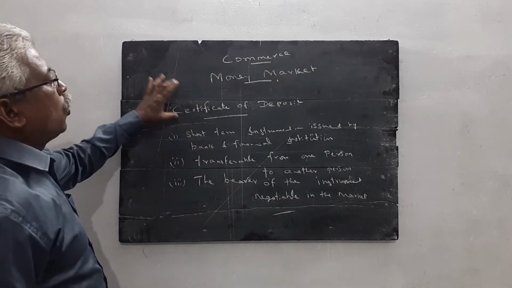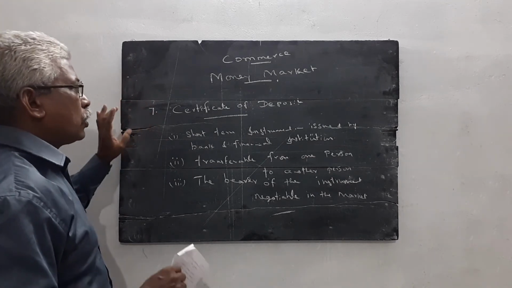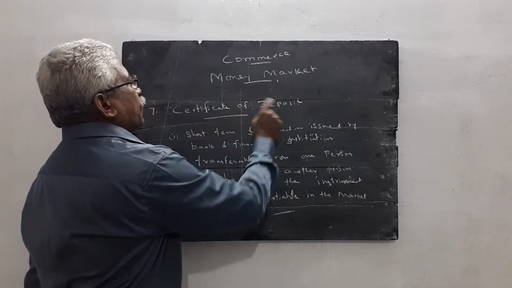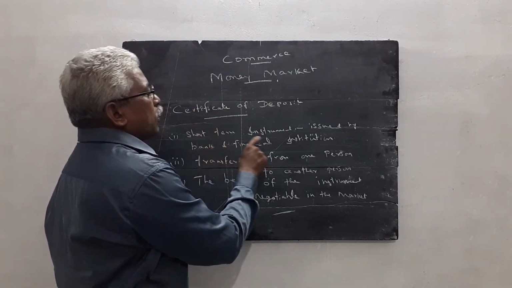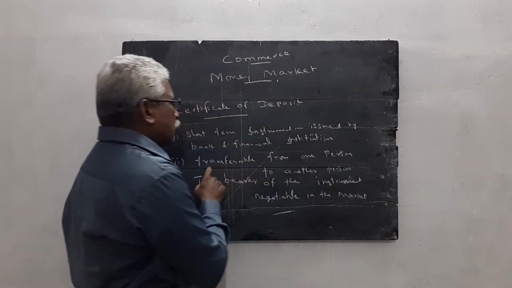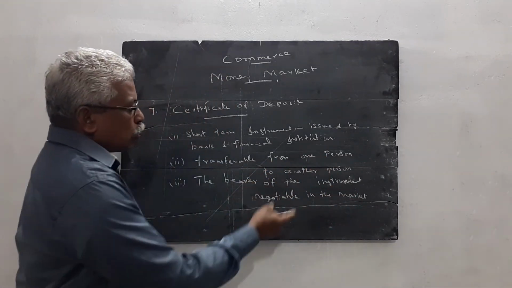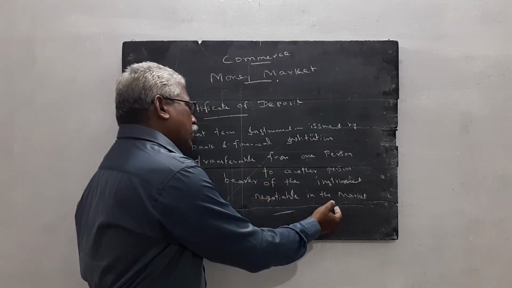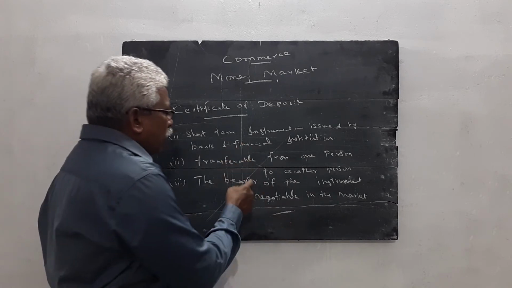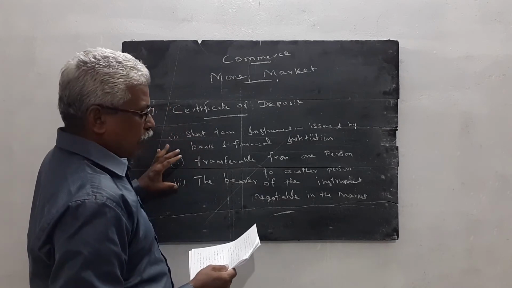Once again I explain what is the meaning of certificate of deposit. Certificate of deposit is also one of the instruments used in the money market. The certificate of deposit is a short-term instrument issued by banks and other financial institutions. It is transferred from one person to another person. The bearer of the instrument is negotiable in the market. Negotiable means they can transfer from one person to another person. The bearer of the instrument is eligible to get the money in the market. This is the detail about certificate of deposit.